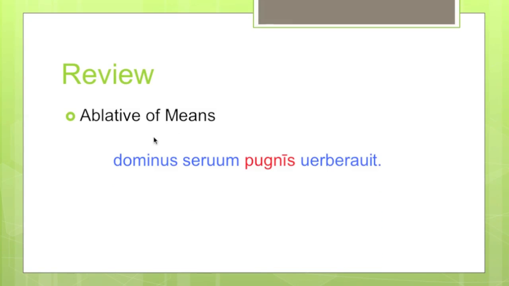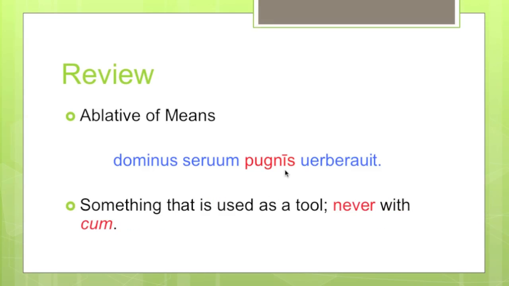The ablative of means is something like this. Dominus servum pugnis verberavit. The master beat the slave with his fists. This is an ablative here, with his fists. It tells the tools or the instruments with which the master beat the slave. This is always something that is used as a tool. It's usually a physical object of some sort. In this case, fists, but it could be a hammer, a rock, anything you use as a tool. It is never with cum. You never use a cum with the ablative of means.